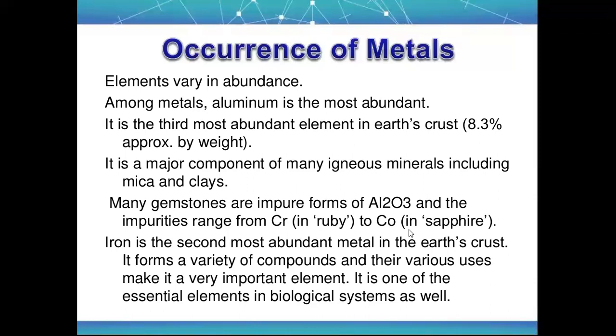So iron is the second most abundant metal in the earth's crust. It forms a variety of compounds, and their various uses make it a very important element. Iron is not specific to the solid metal. It ranges to living components also. We have iron in our body in hemoglobin. Heme means iron, and globin is the protein. So our blood is formed because of the presence of iron.